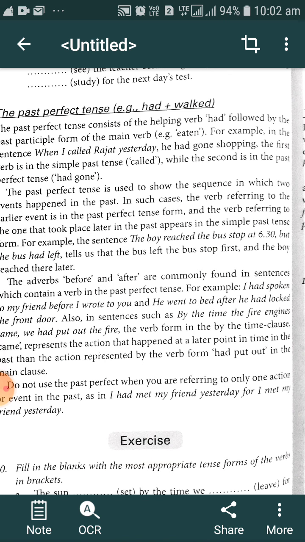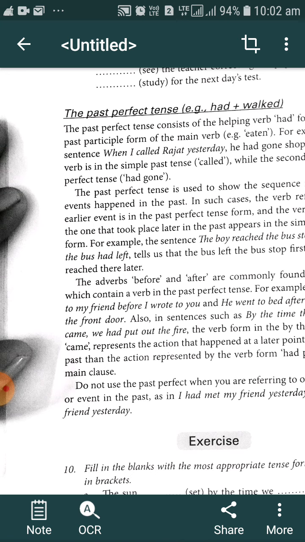The past perfect tense is used to show the sequence in which two events happened in the past. If two events happened in the past, not in the present, and we want to know which event happened earlier and which event happened later.